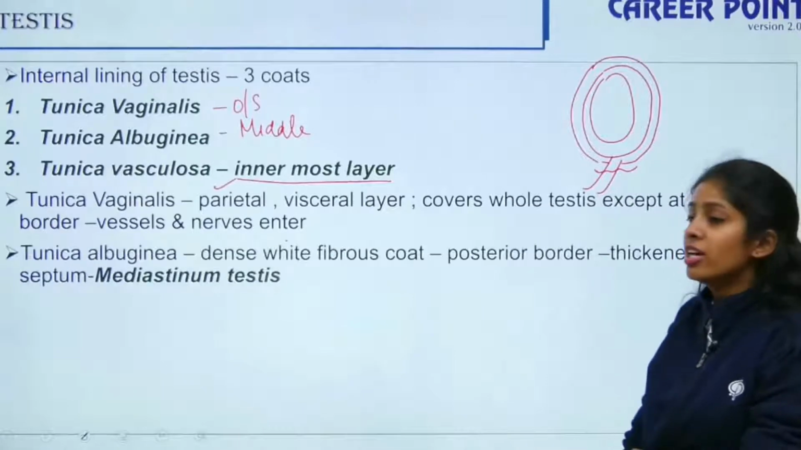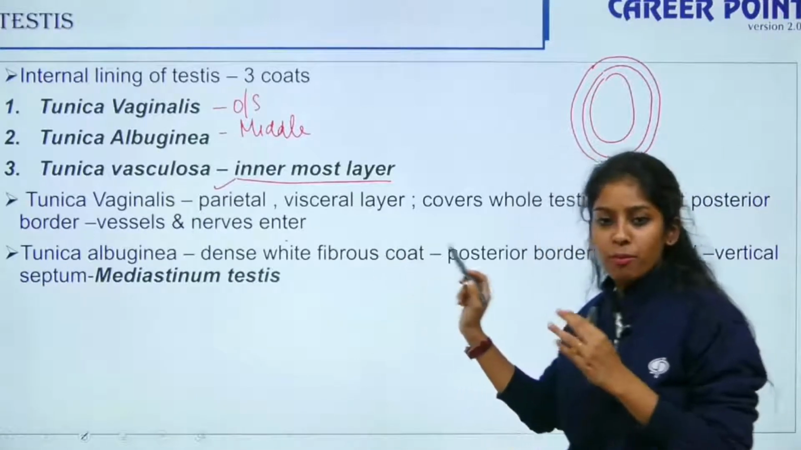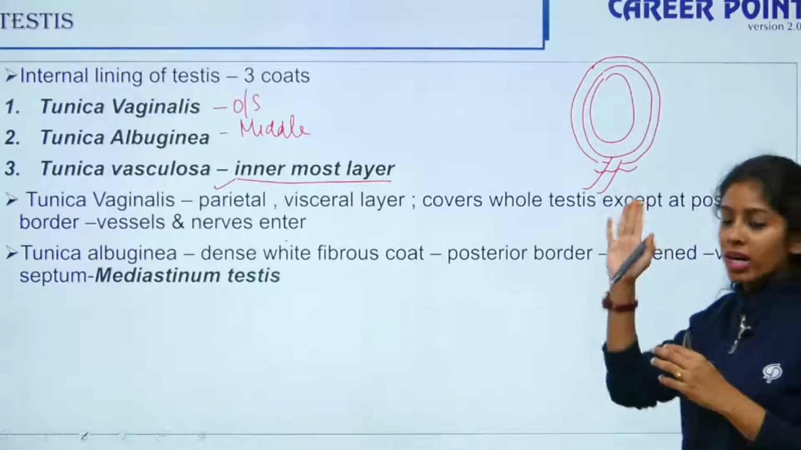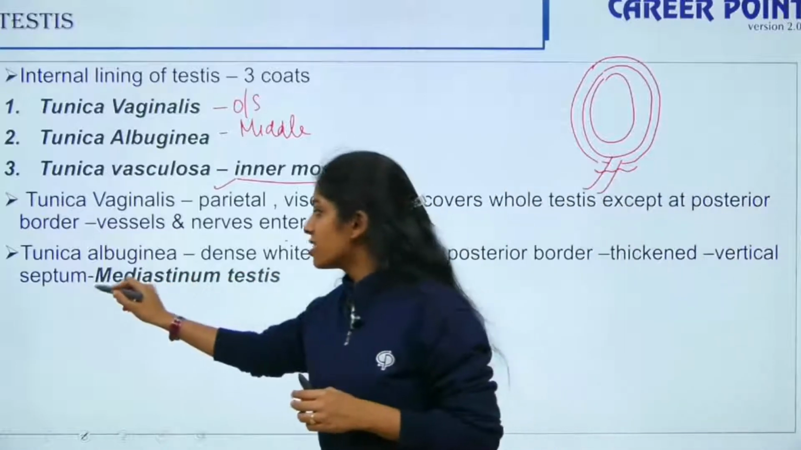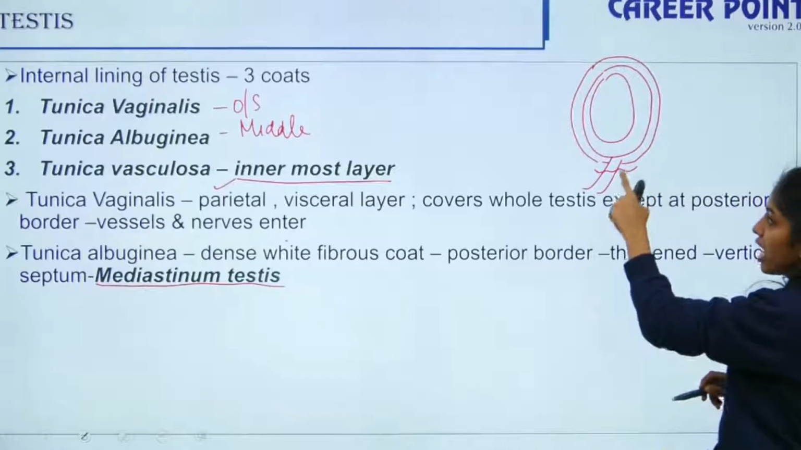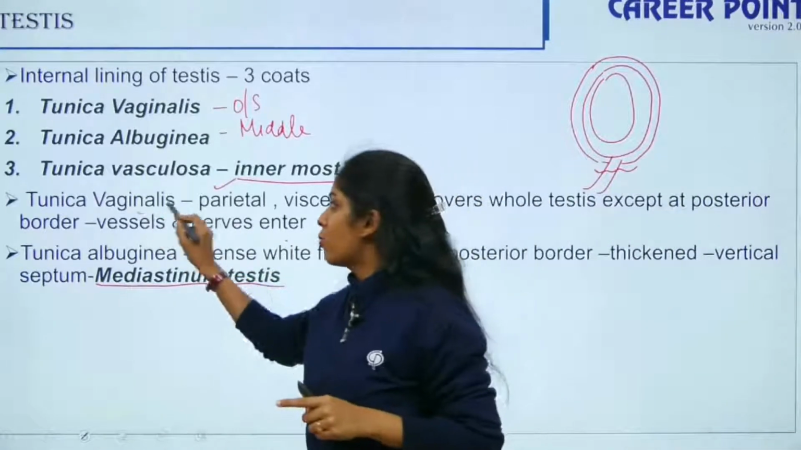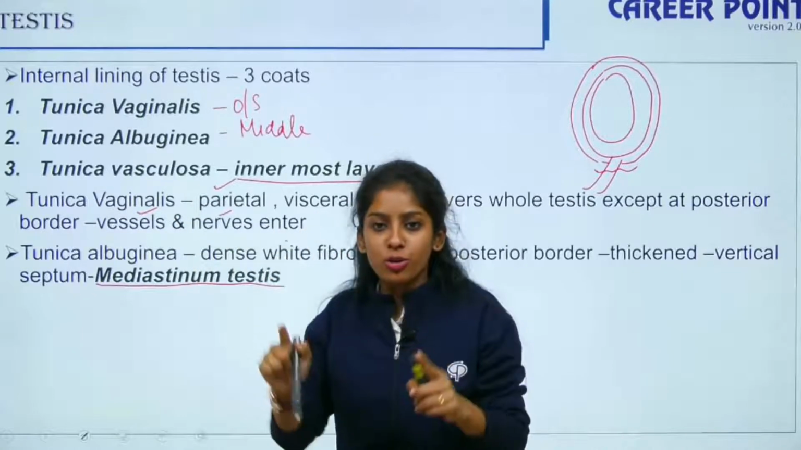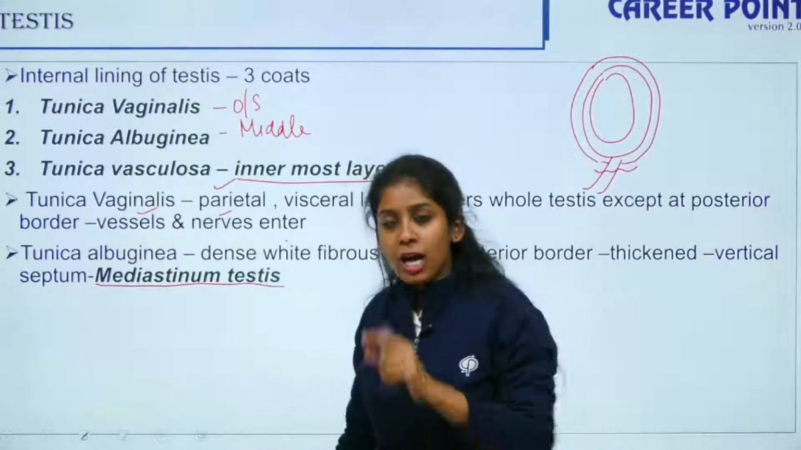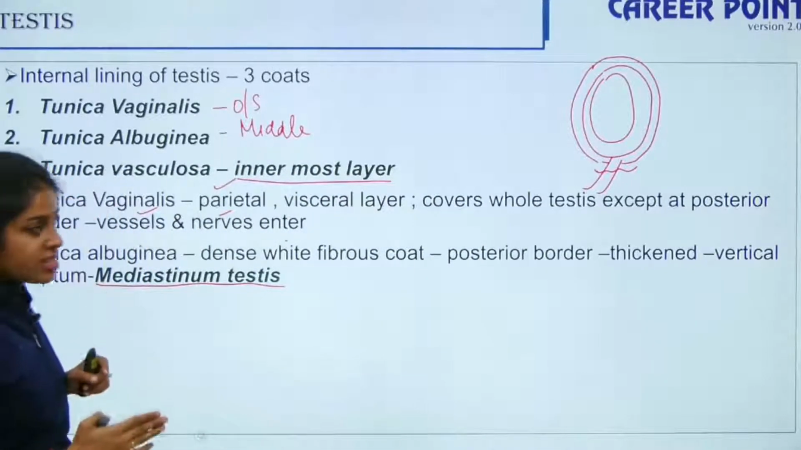The next one, tunica albuginea. It is a dense white fibrous coat. At the posterior border, it is thickened and forms a vertical septum that is known as mediastinum testis. So remember, in the case of tunica vaginalis, the posterior portion is the opening, so there blood vessels and nerves enter and you do not have the vaginalis layer. But in tunica albuginea, the posterior portion is thickened and forms a vertical septum.